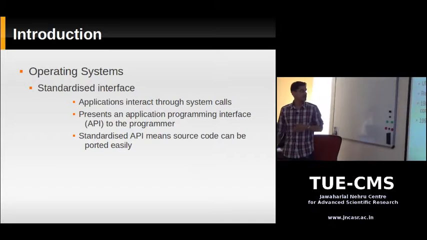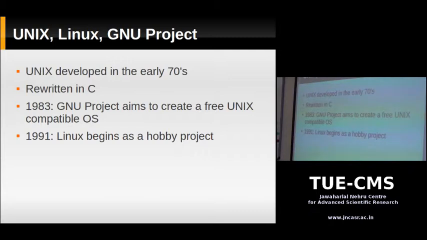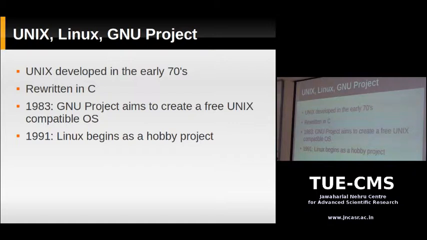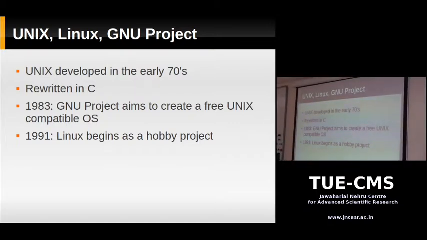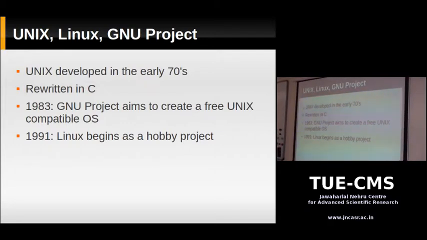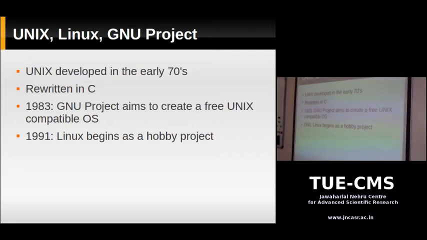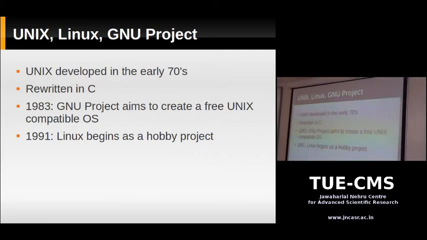So coming to Unix and Linux. So Unix was an operating system that was written in late 60s, early 70s. Okay, Unix was originally written in a very low-level language called assembly language. Okay, assembly language is a language that's just above binary. Okay, so Unix was a few years later written in the C programming language. Okay, so this was around the same time. So Unix had a unique design. And it was developed at AT&T Labs, Bell Labs.